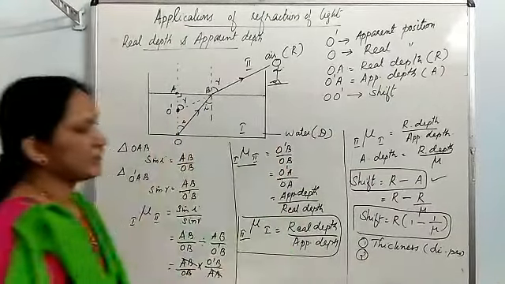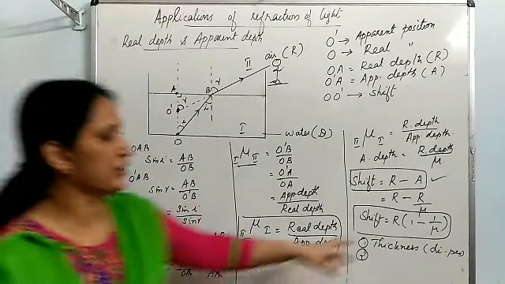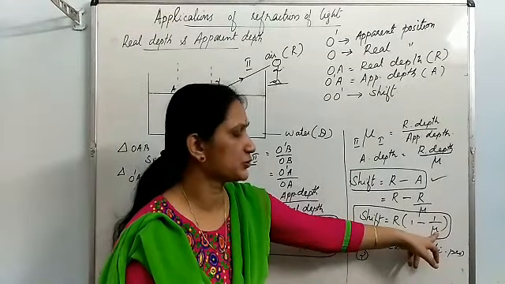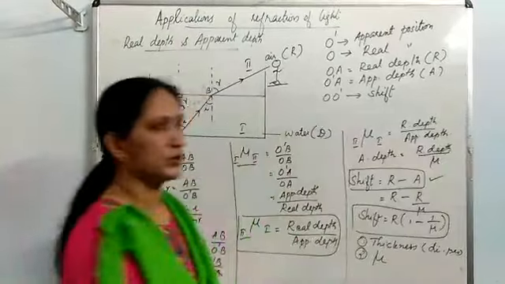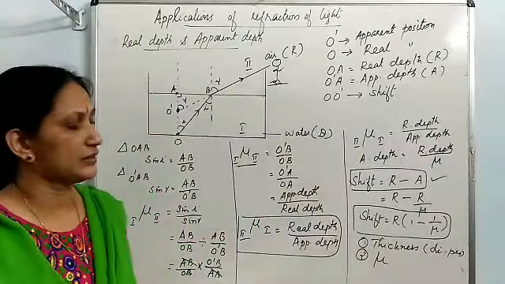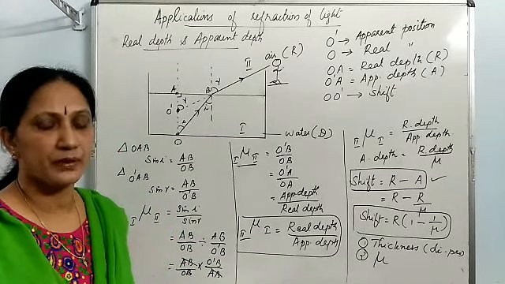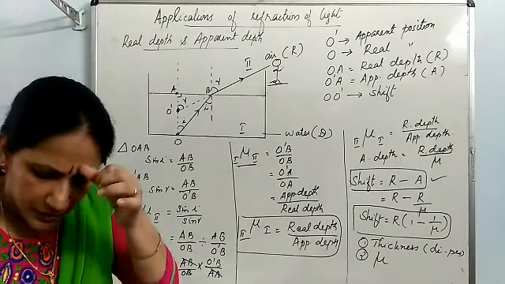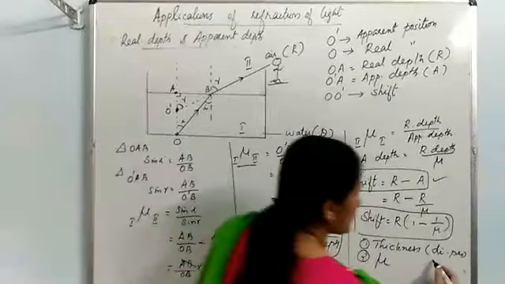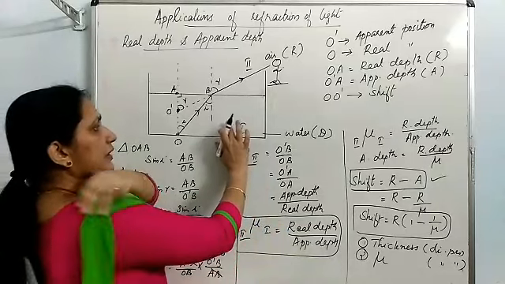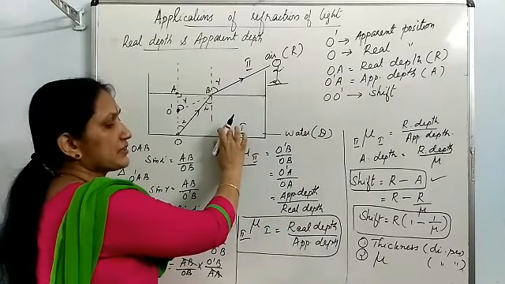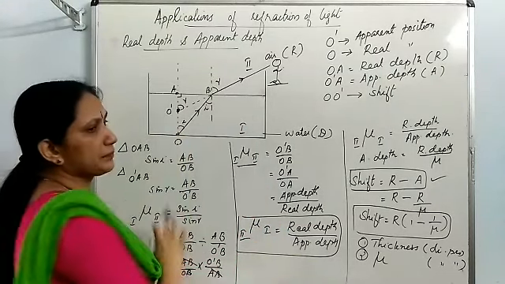Second factor, refractive index of the medium. In the formula, refractive index also comes. Then, refractive index also decides the shift. And the relation is, refractive index is also directly proportional. That means, if this medium has high refractive index, high will be the shift happening.